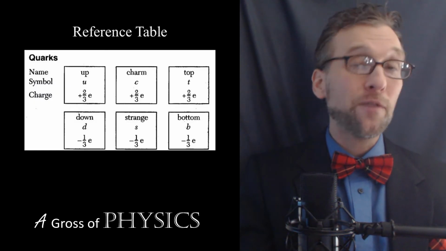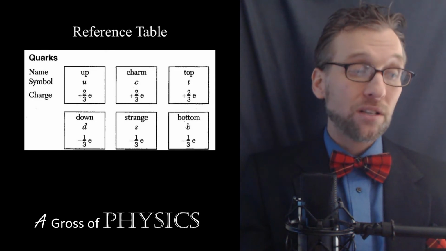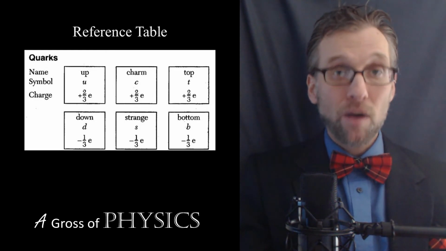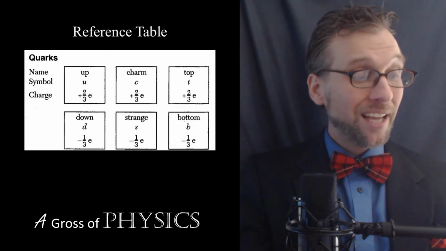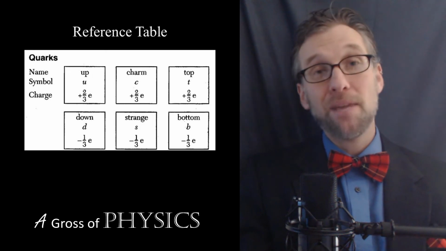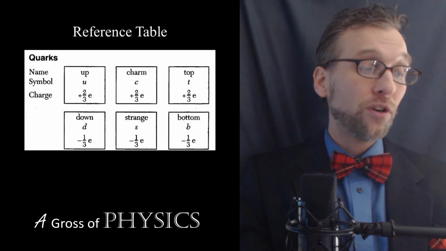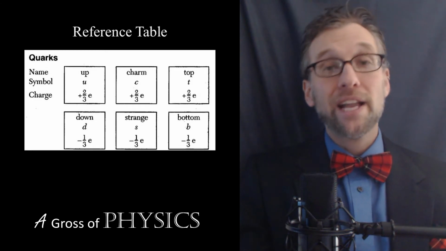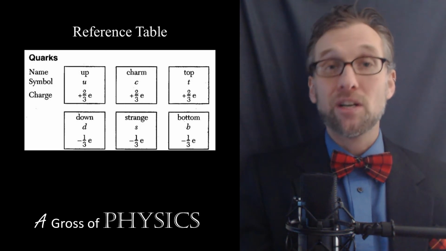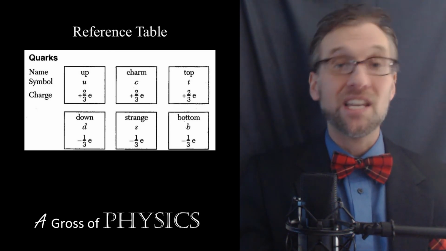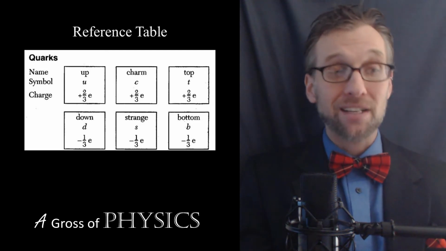Now, as far as our reference table goes, what we have is a chart that lists the quarks by their symbol. Up is a U, charm is a C, top is a lowercase t, down is a D, strange is an S, and bottom is a B. And then it also lists their charges. So it's +2/3, +2/3, and +2/3, -1/3, -1/3, and -1/3. And those are all based on the elementary charge, which is 1.6 × 10^-19 coulombs. So it's 2/3 of that, or -1/3 of that.